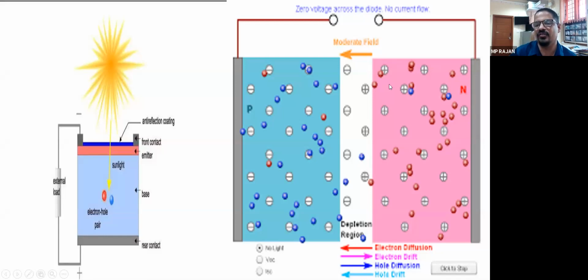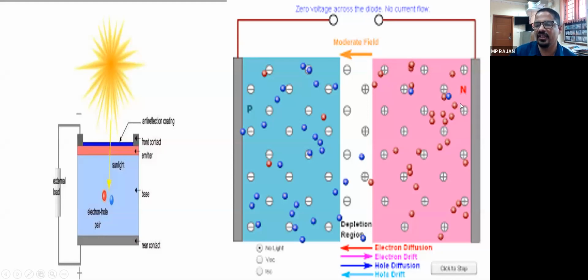You can equate it to a water stream. You are constructing a mud dam across the stream. When the dam is there, there is no flow of water, but there is a pressure on the dam. When you break the dam, there will be heavy water flow, but the pressure disappears.